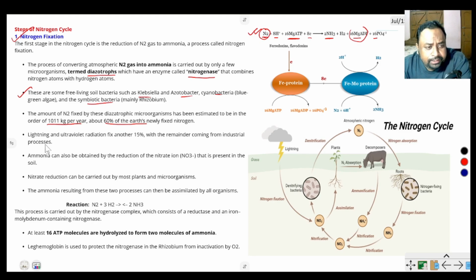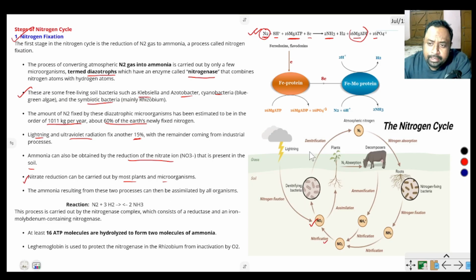Lightning and ultraviolet radiation: lightning during the rainy season, lightning and ultraviolet radiation also fix 15% of nitrogen from the atmosphere to the earth. Ammonia can also be obtained by reduction of nitrate that is present in the soil. So ammonia is converted into nitrate, and this nitrate is absorbed by organisms. Nitrate reduction can be carried out by most plants and organisms. The ammonium resulting from these two processes can then be assimilated by all organisms.